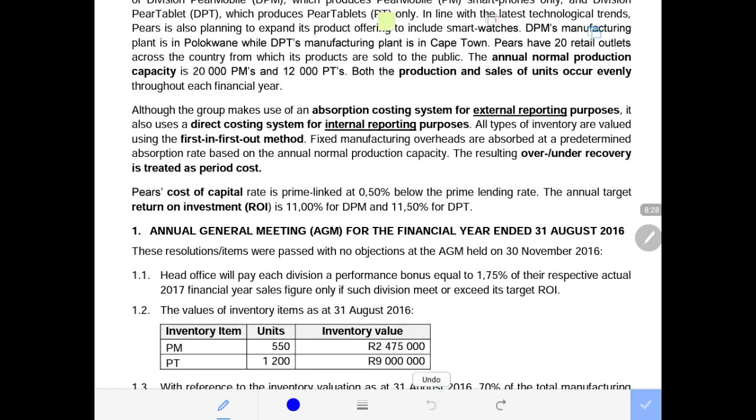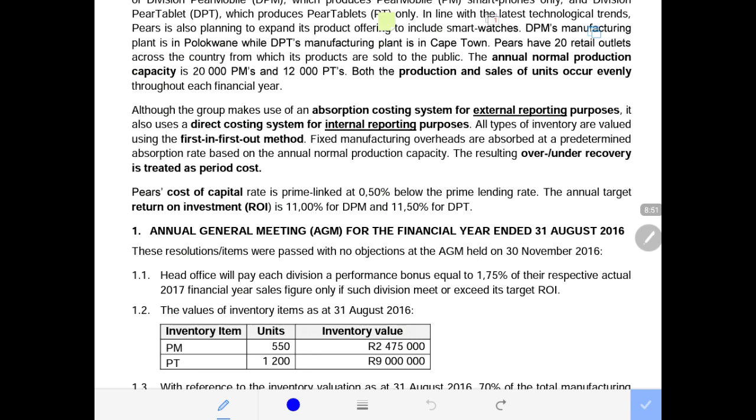The year ended 31st August 2016, then we had September, October, November. So the AGM took place 3 months after the end of the accounting period. It was the report on what had happened up to the year ended 31st of August, and 3 months down the line the AGM was held to give the report on the performance of the organization.